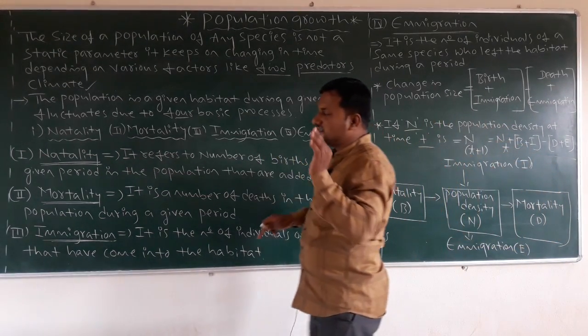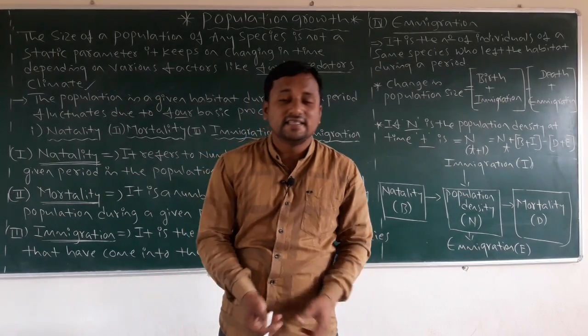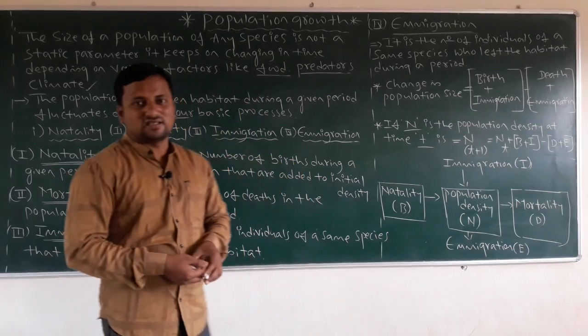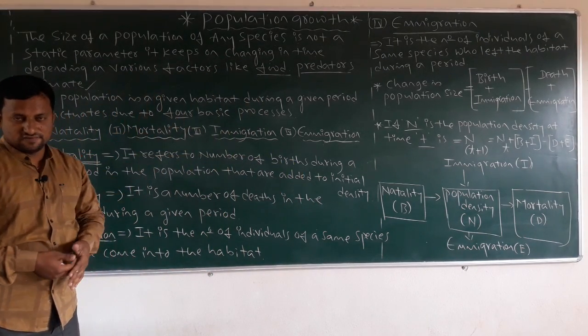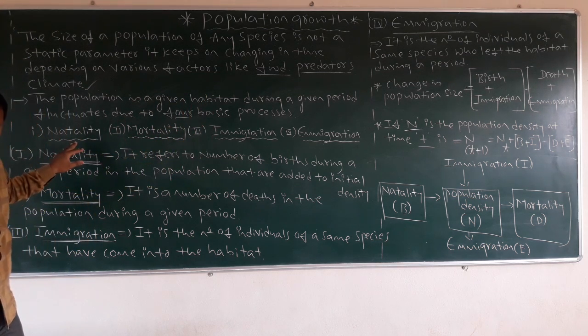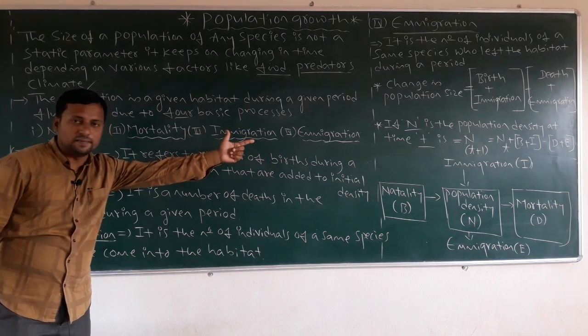These are asked in the exams, whether in long type questions or 1 mark questions. Just think about how population growth is affected. Population growth is affected by the 4 basic processes: natality, mortality, immigration and emigration.